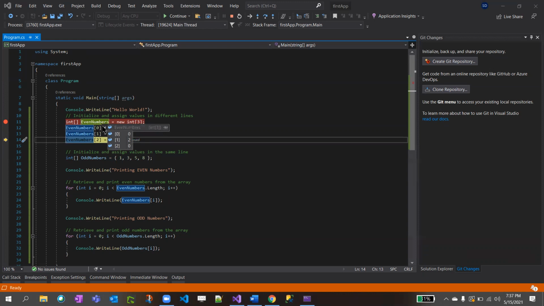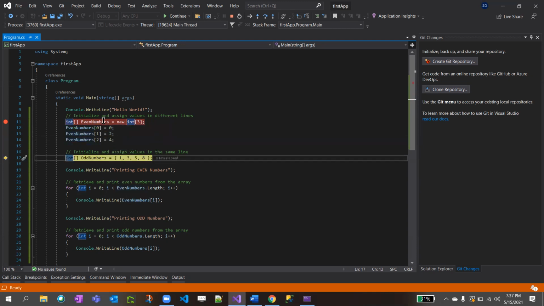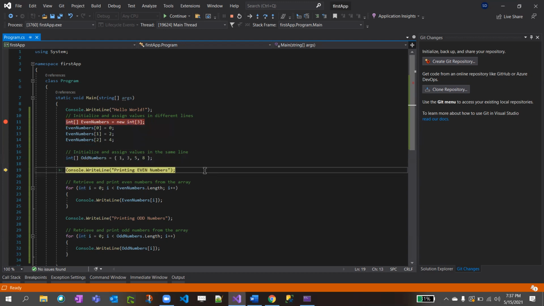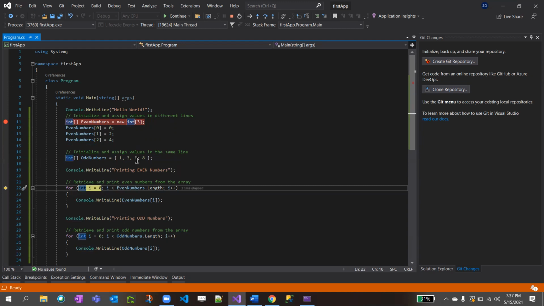Since my breakpoint is at line number 13, the two lines before it got executed already. That's why you can see 0 and 2. Now if I click F10 again, you should see 0, 2 and 4. See? This is how you debug and understand the code. Odd numbers work similarly, right? You have 1, 3, 5. Now I'll show you the iteration with the breakpoint.